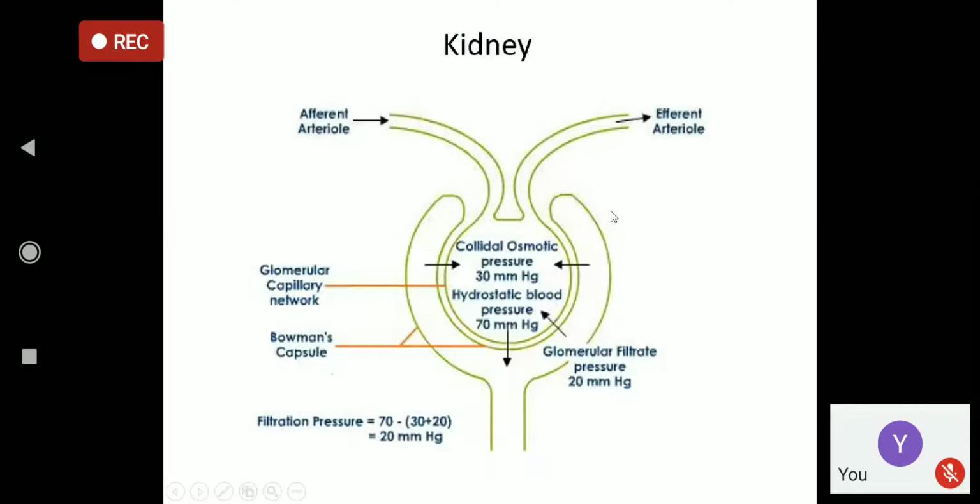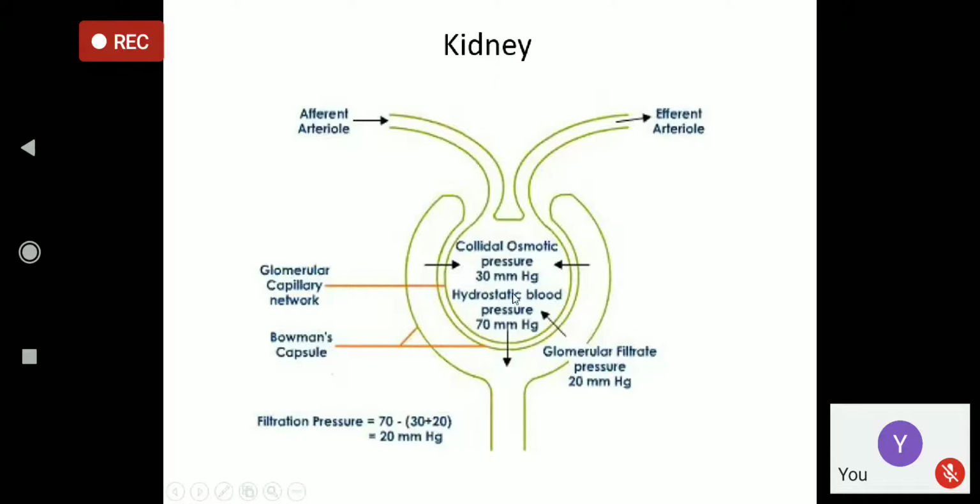Remember, think: blood is a colloidal fluid. It has plasma protein. The plasma protein tries to draw fluid in, so the osmotic pressure of the blood is trying to get fluid from outside to inside, right? So water is drawn inside. So there is a tug of war.